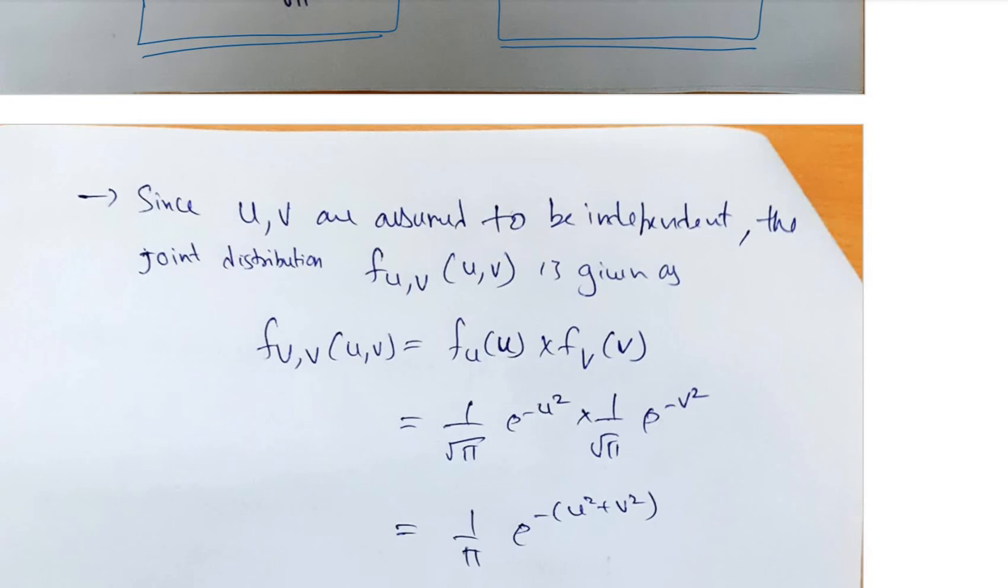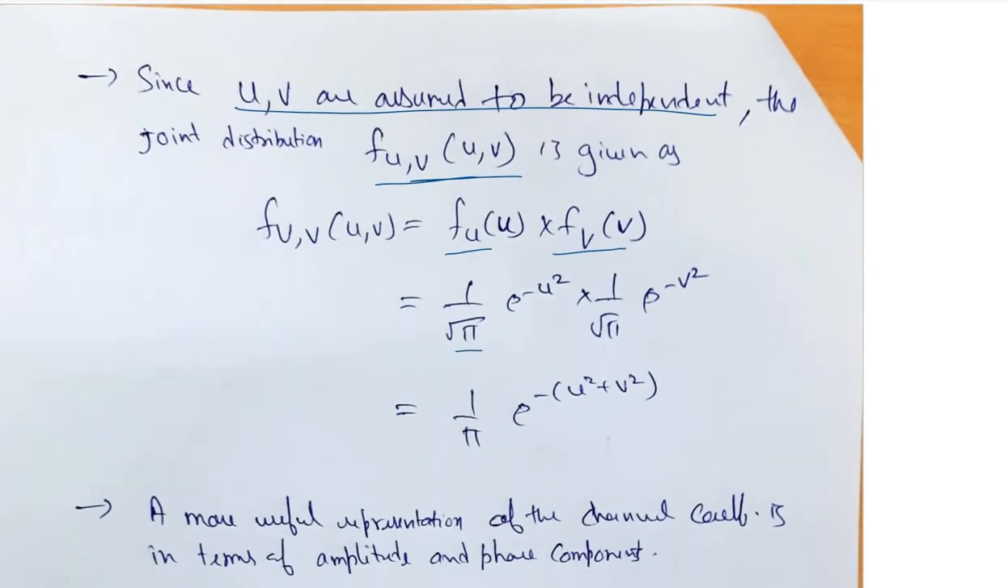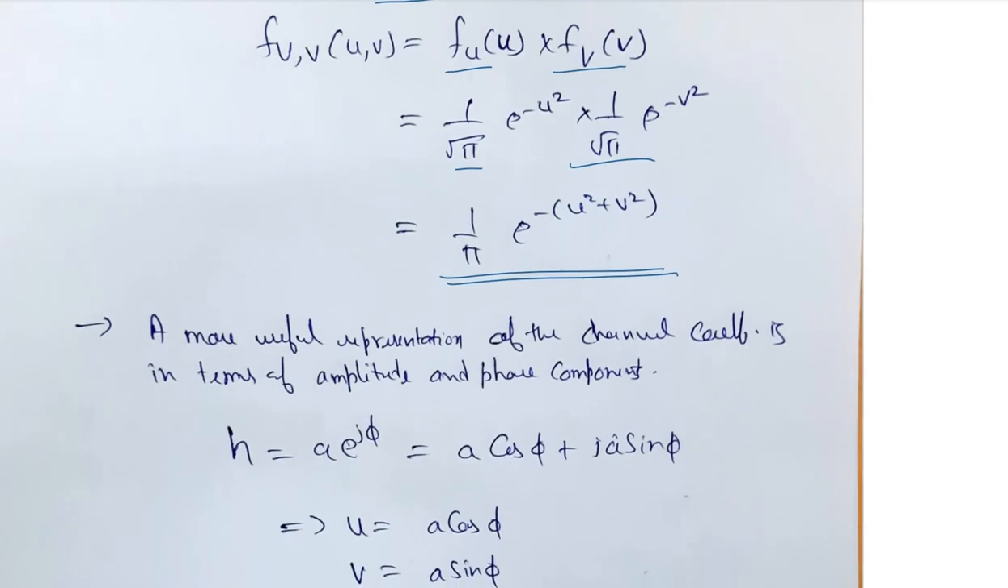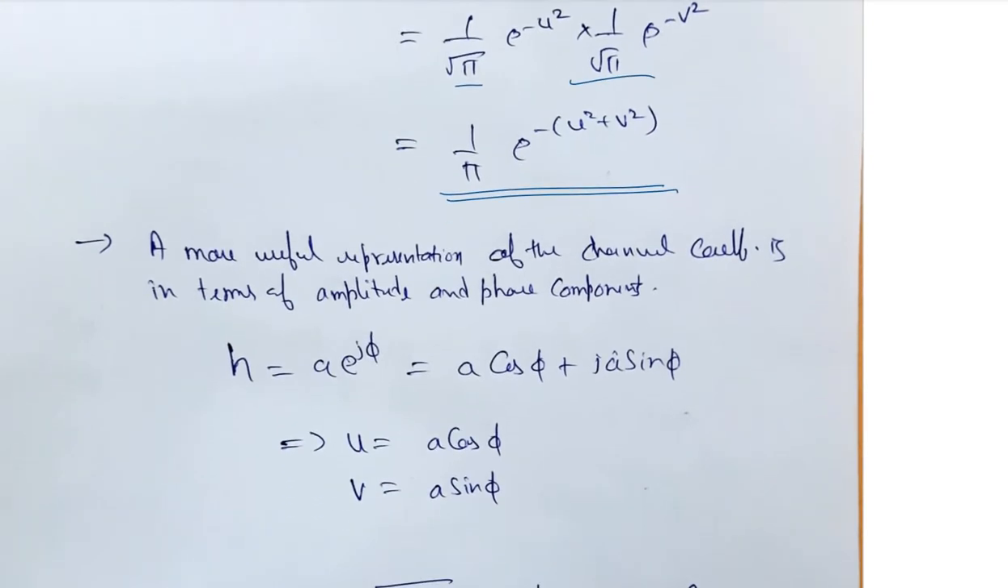Now the next step would be to find out the joint distribution of u and v. Since u and v are assumed to be independent in nature, the joint PDF would be nothing but the multiplication of their individual PDFs, right? As simple as that. So if we multiply these two PDFs, we get this as the joint PDF of u and v. Now let us try to find a more useful representation of this channel coefficient h in terms of the amplitude and the phase components, right?